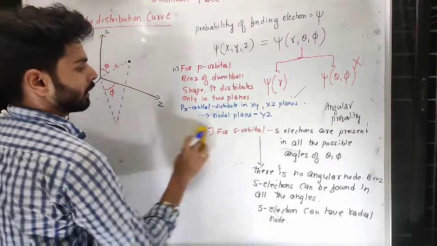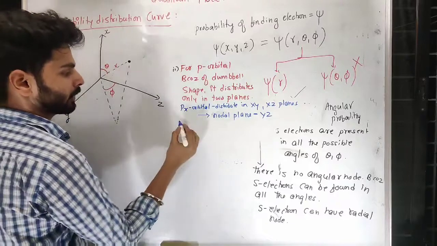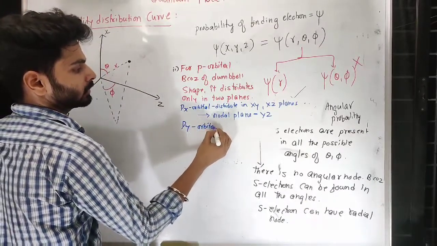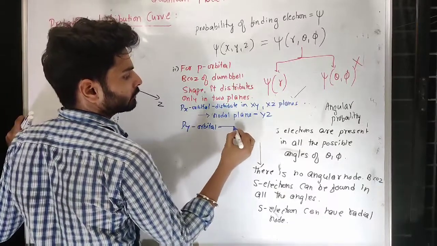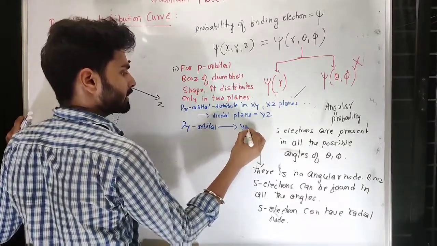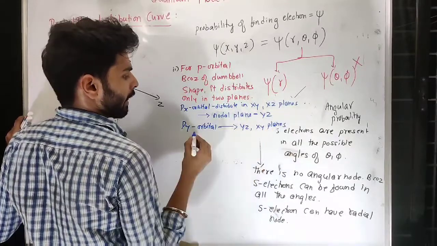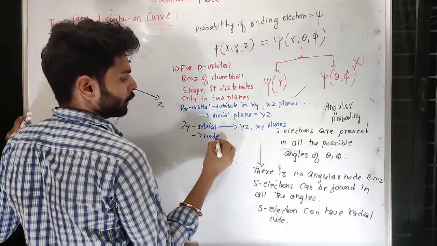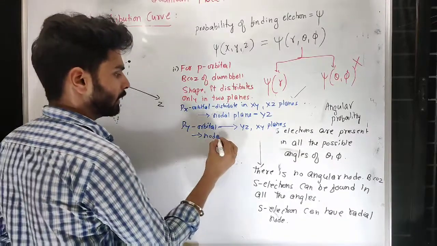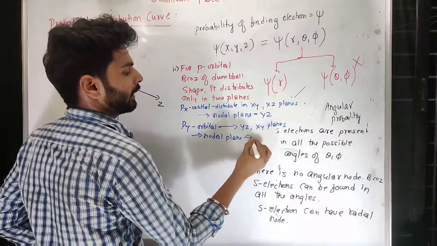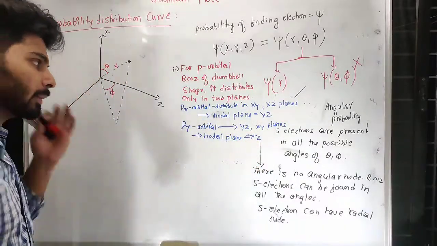Similarly, I can also write for py orbital: electrons are distributed in the yz and xy planes, and the node is at the plane which is xz. See, this is very easy to remember.